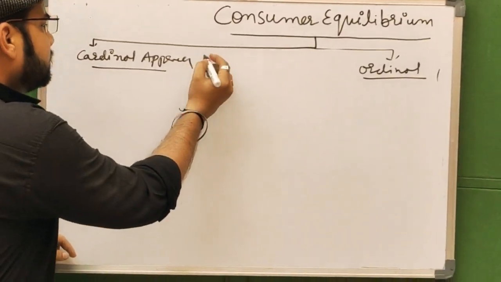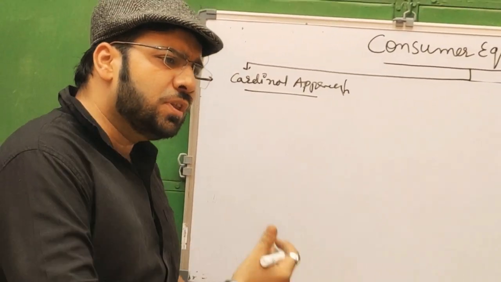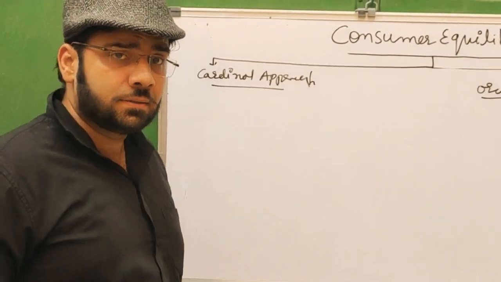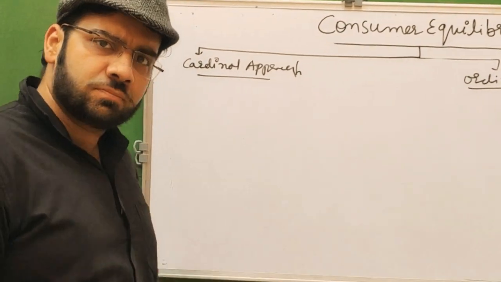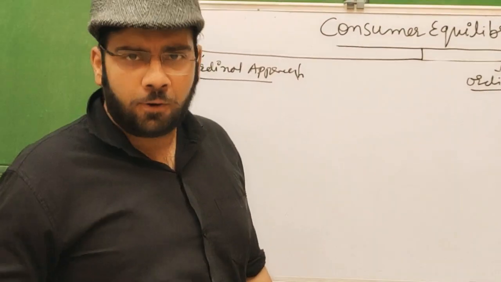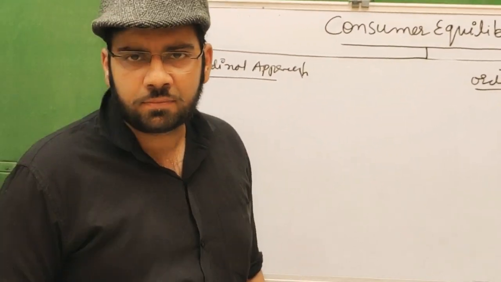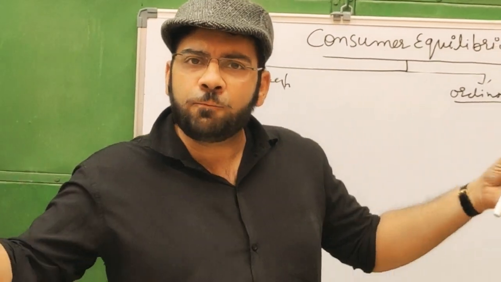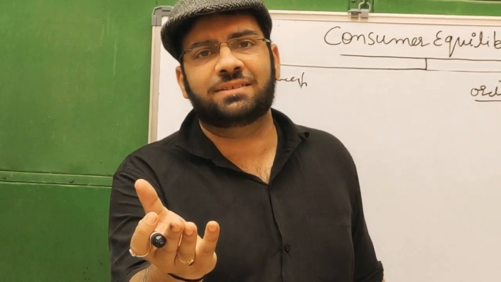If we take the cardinal approach, a few names of renowned economists strike our mind. Those are H. Gossen, 1854, Jevons, 1871, Walras, 1874, and in 1890, the great economist Alfred Marshall.